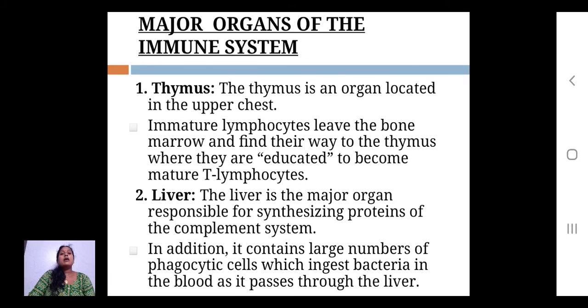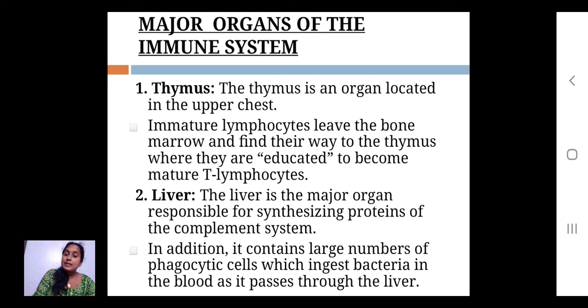Let us see one by one. Thymus is an organ located in the upper chest. Immature lymphocytes leave the bone marrow and find their way to the thymus. They are educated to become mature T cells. In the starting, we said there are 2 cells which are more important in immunity, B cells and T cells. Both are immature lymphocytes at first, but if one originates from bone marrow, it is called a B cell. If they leave the bone marrow and find their way to the thymus, their development takes place there, and they are converted into mature T lymphocytes.